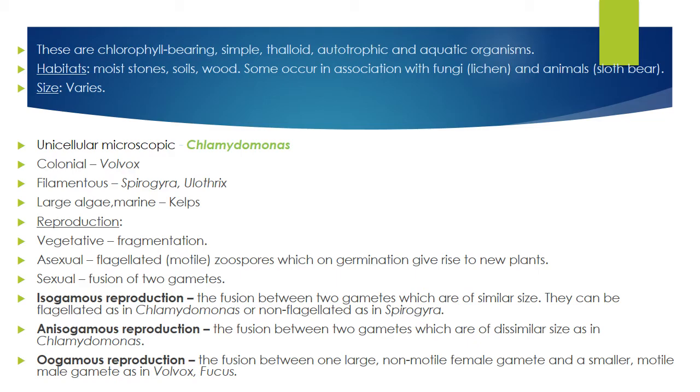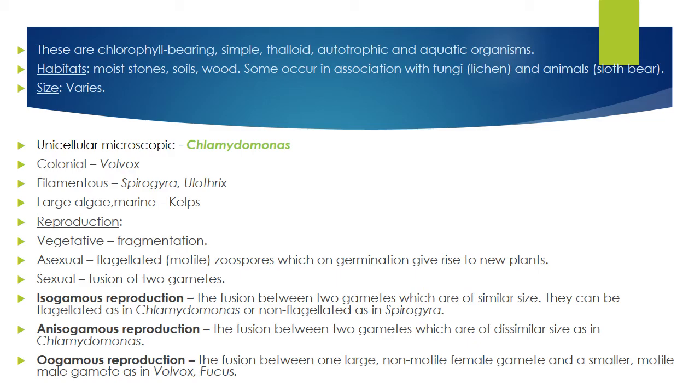How do you remember this? How do you pronounce colonial? Colonial, Volvox. Many O's are there. Volvox has two O's. Okay, so it's simple. Colonial has two O's. Volvox has two O's. That's it. So colonial, Volvox. Filamentous: Spirogyra, Ulothrix. You need to remember this. Large algae, normally seen in marine water, are called kelps. Ectocarpus is a good example, I guess.